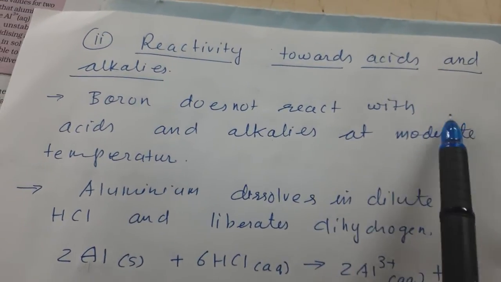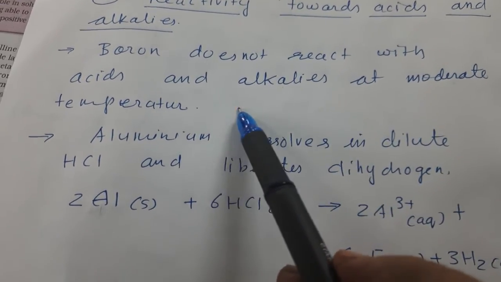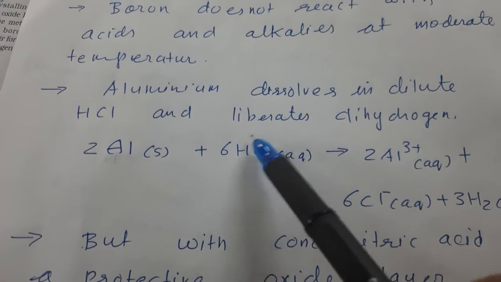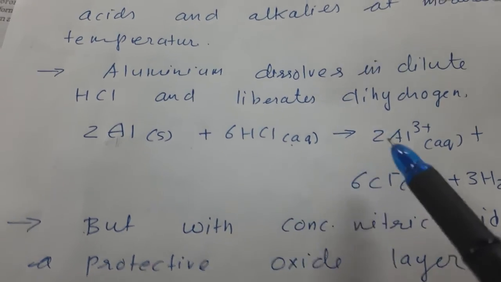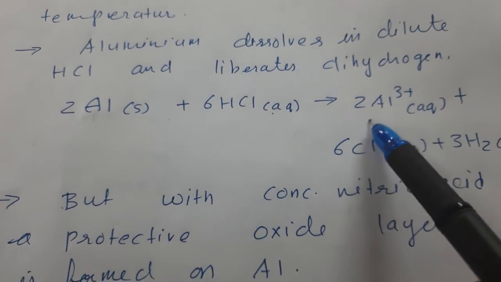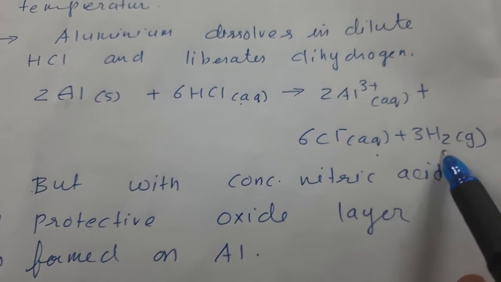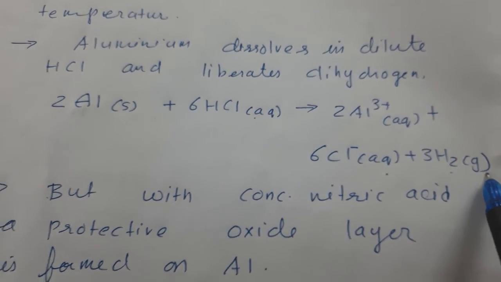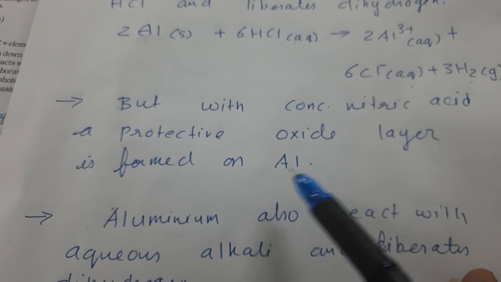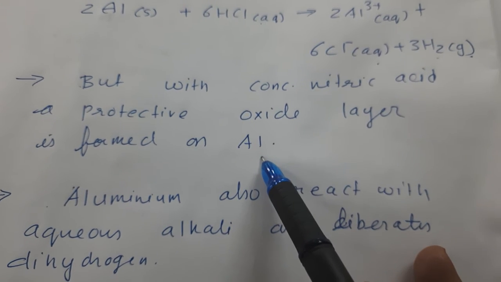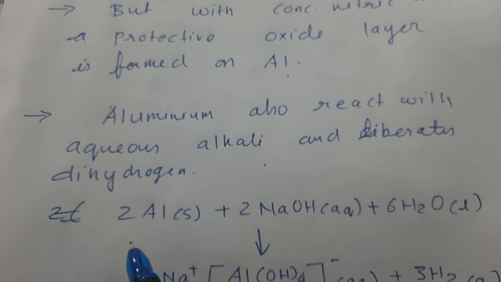Then reactivity towards acids and alkalis. Boron does not react with acids and alkalis at moderate temperature. Aluminium is dissolved in dilute HCl and it liberates dihydrogen. You can see the reaction. 2Al plus 6HCl will give us 2Al3+ ions and 6Cl⁻ ions, that is 2AlCl3, and 3H2. Dihydrogen is liberated. But with concentrated nitric acid, a protective oxide layer is formed on the surface which further prevents it from reacting. Aluminium also reacts with aqueous alkali and liberates dihydrogen.